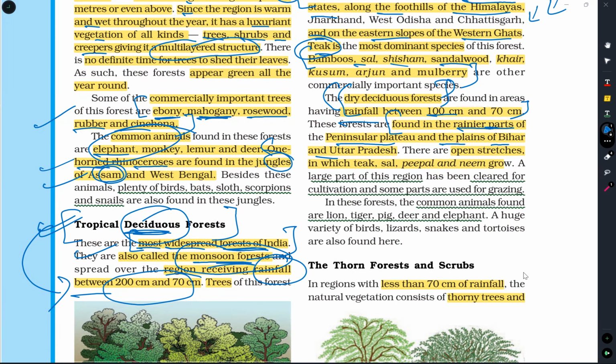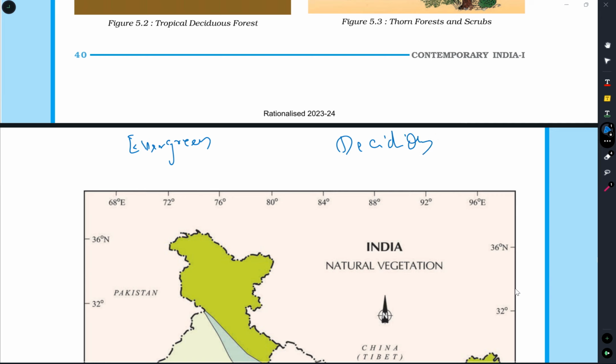What are the major differences between evergreen and deciduous forest? Evergreen forest has rainfall of more than 200 centimeter, whereas deciduous forest has rainfall between 200 centimeter to 70 centimeter.